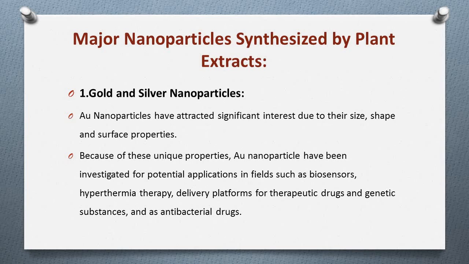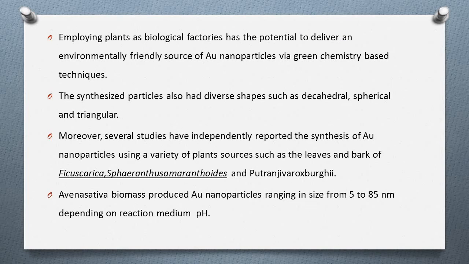For example, researchers have been able to synthesize spherical gold nanoparticles of approximately 20 nanometer using Nyctanthes arbor-tristis, that is night jasmine flower extract, while Narayanan and Sakthivel were able to use Coriandrum sativum, that is coriander leaf extract, to produce gold nanoparticles ranging in size from 7 to 58 nanometer. The synthesized particles also had diverse shapes such as decahedral, spherical and triangular.